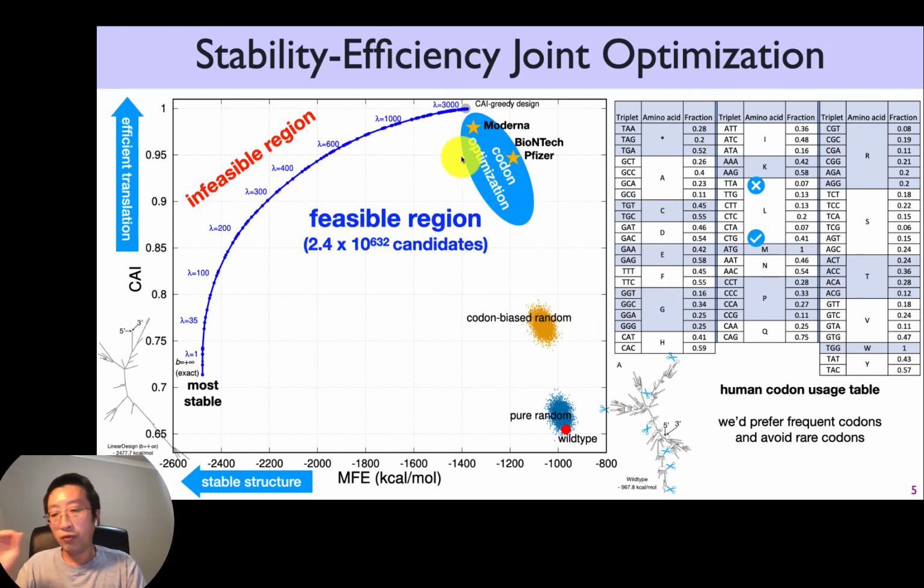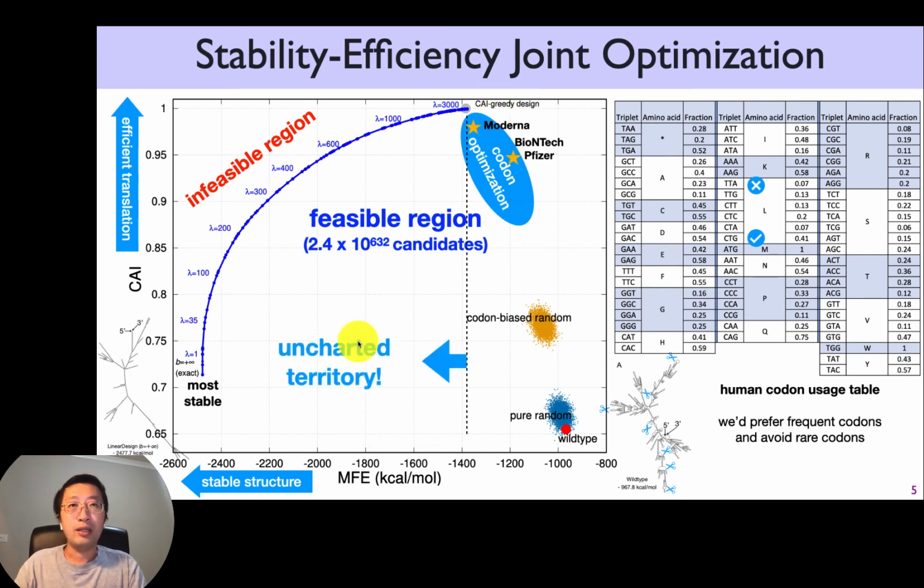But so far to this day, most vaccine companies only explored this area, which is the codon optimization, without knowing that there's a huge area that is uncharted or unexplored, because there's no algorithm to go to this point, to that point previously, right? So there's no way to kind of go beyond this line. Now, our work showed that this is a huge area that needs to be explored, and we're going to explore them not just in silico, but also in vitro and in vivo in the next few slides.